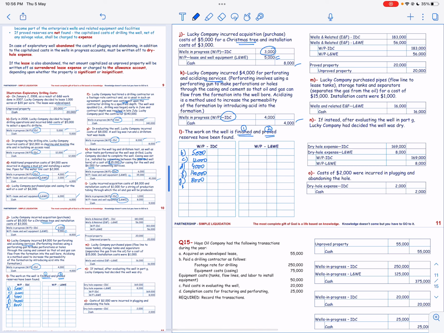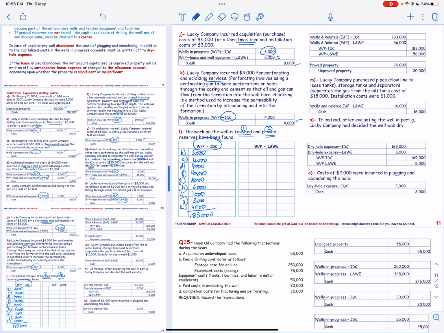H, 6,000. I, 1,000. J, 3,000. K, 4,000. Anything else? No, we don't have. So we will make the total, and the total will be 183,000. So we are going to close work in process intangible drilling cost, and this account will be transferred to wells and related equipment and facilities intangible drilling cost.